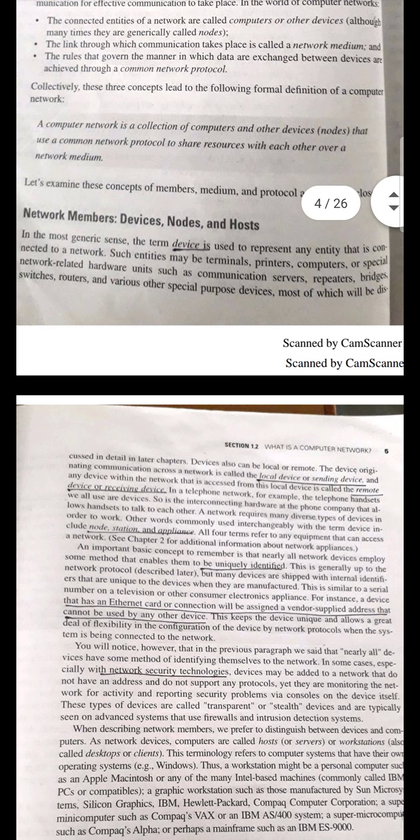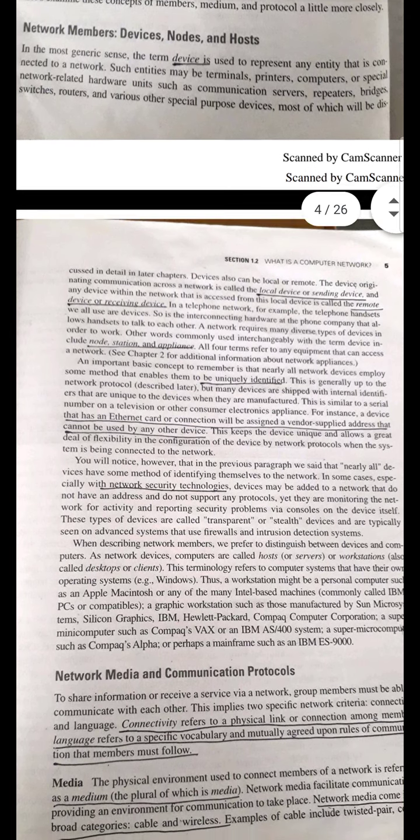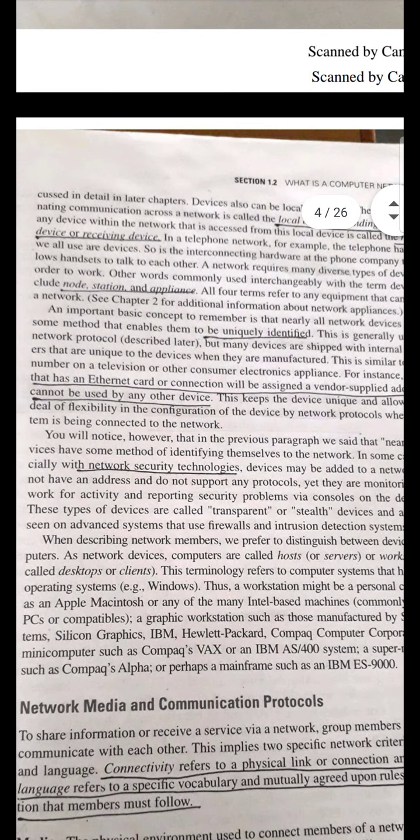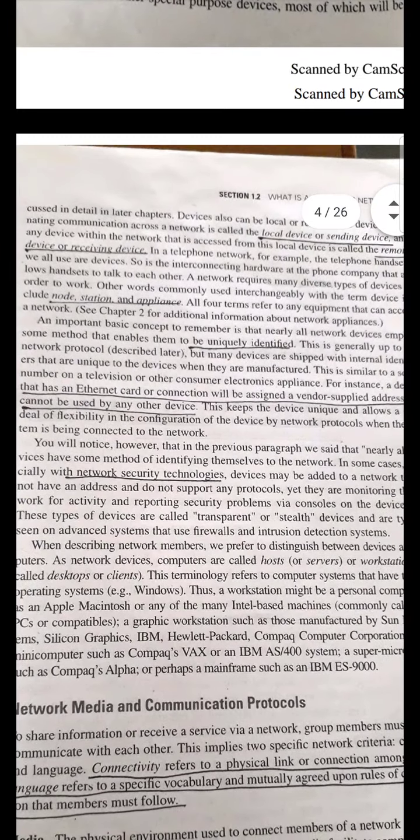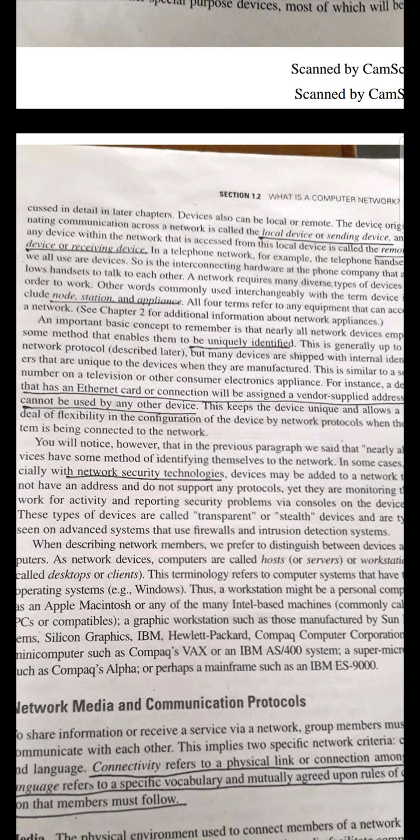Next, two types of devices are there: the local device and the remote device. The local device can also be called the sending device, whereas the remote device is also called the receiving device.